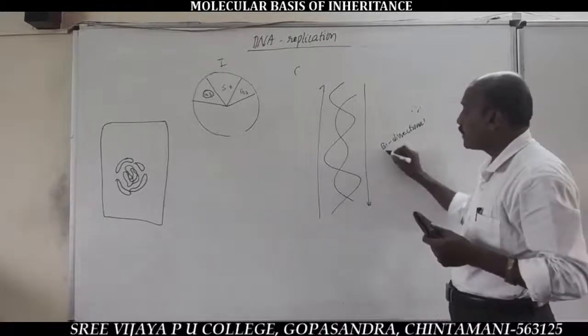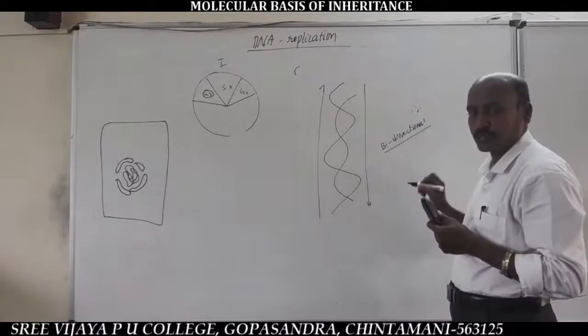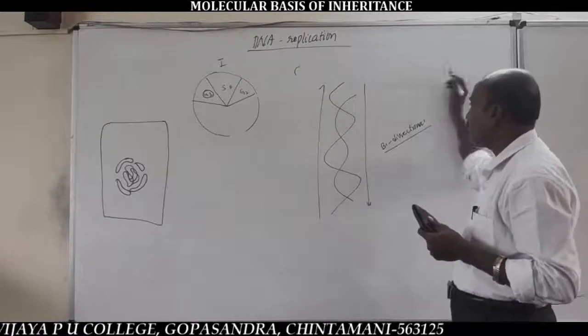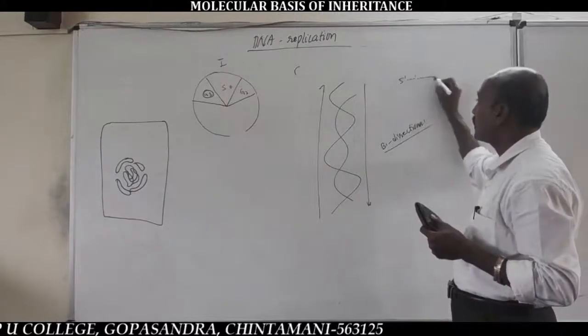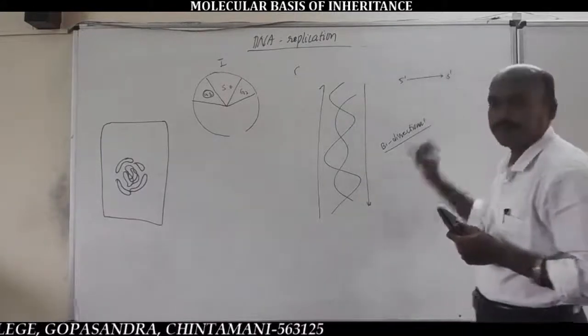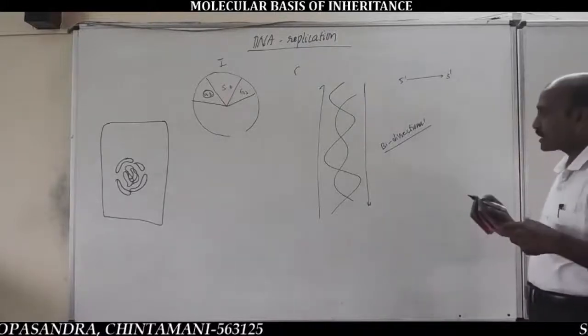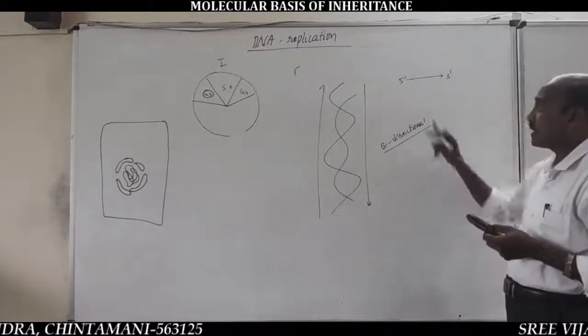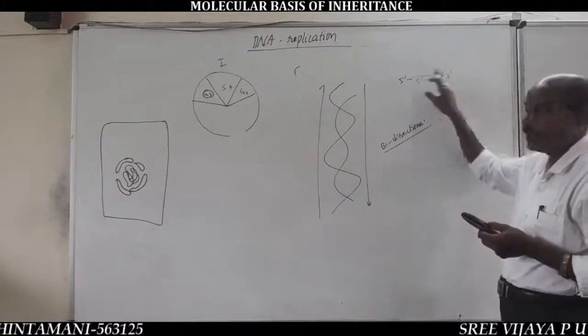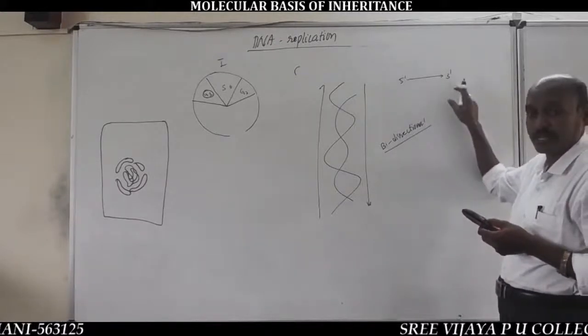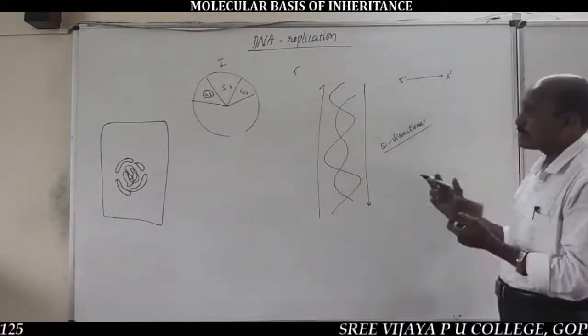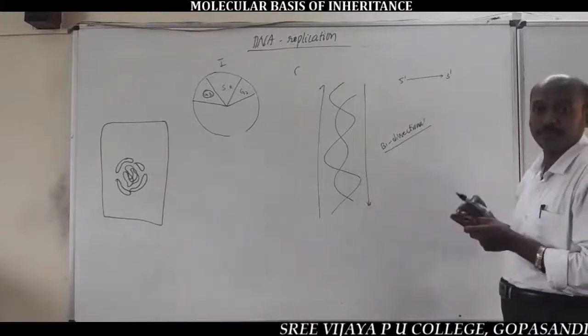So replication of DNA is a bidirectional process and it occurs from 5' to 3' direction. You should remember. Next, I will justify why DNA replication is in the 5' to 3' direction. I will give the explanation in the procedure of DNA replication.